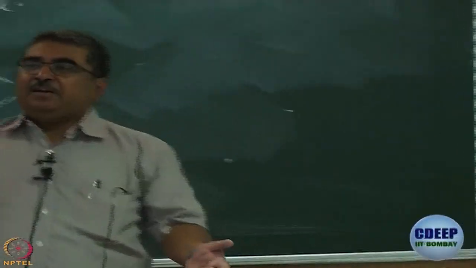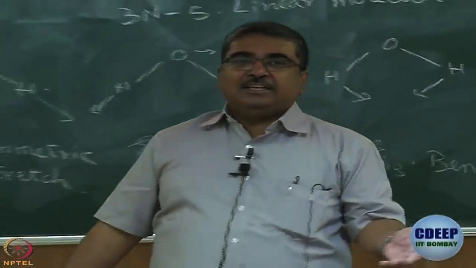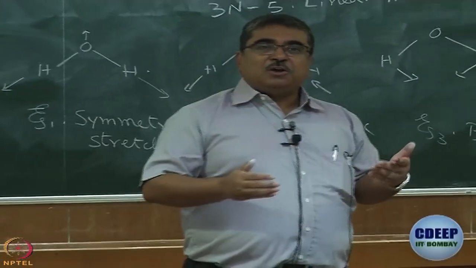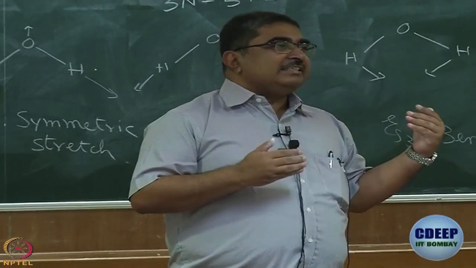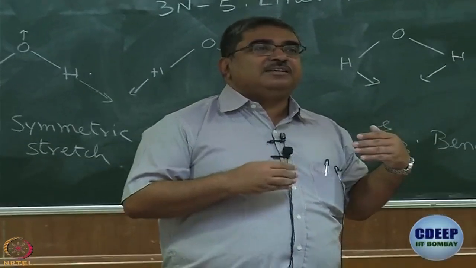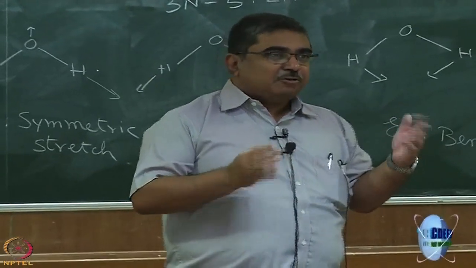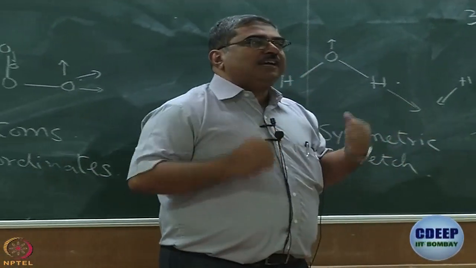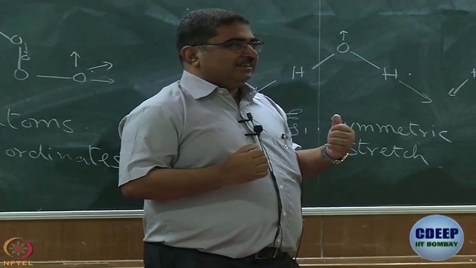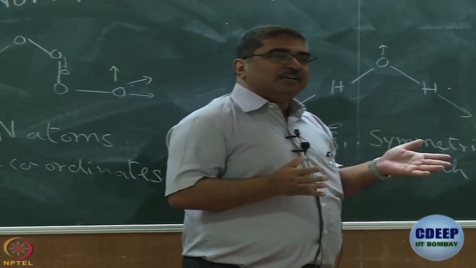And now, let us convince ourselves that these normal modes also form basis for some symmetry species or the other. Before that, what is the meaning of normal modes? Once again, modes that do not have components along each other, okay, which are independent of each other.